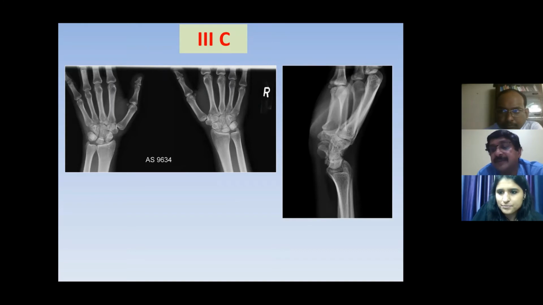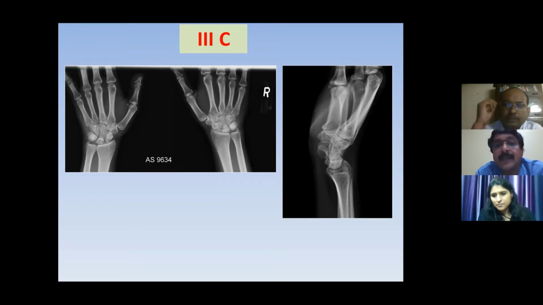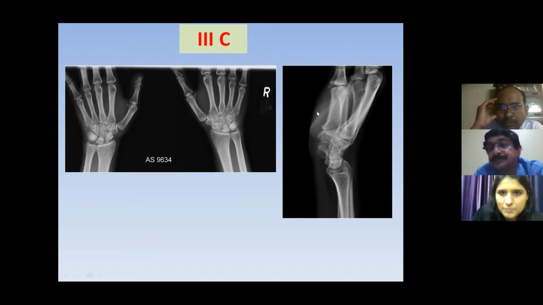What do you say, Amit? Yes, sir. Prerna, you can stop sharing the screen. So definitely in CT scan, we can nicely see it. In fact, sometimes in X-ray, we are unable to see the fracture. The lucency is not seen even in the lateral or in the AP view. So ideally, we should go for a CT scan whenever we are suspecting a stage 4 disease.